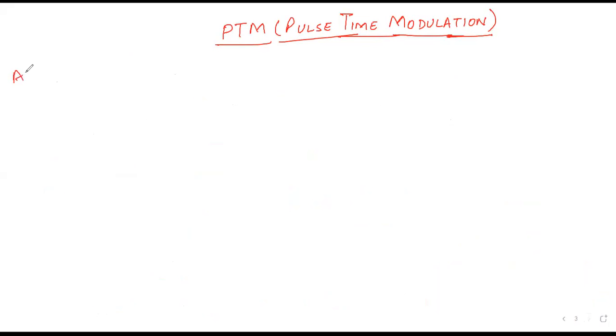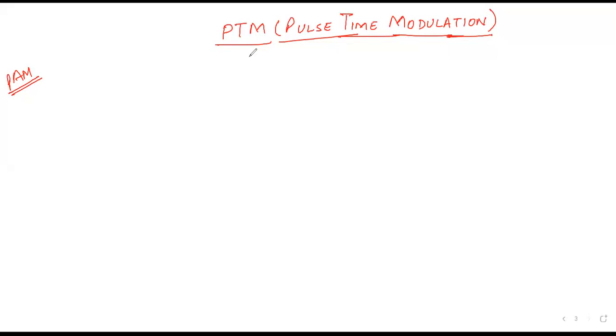In pulse amplitude modulation, what did we see? In PAM we saw that the amplitude of the signal varies based upon the value of the modulating or baseband signal. But here in this case, the amplitude will not change. Only either the position or the width of the signal will change.